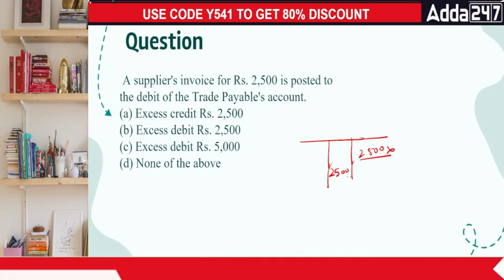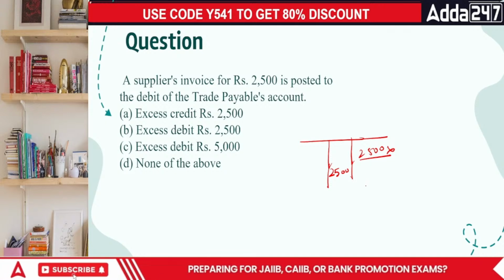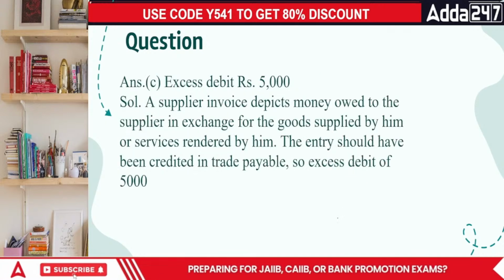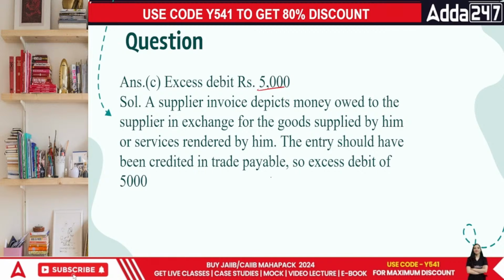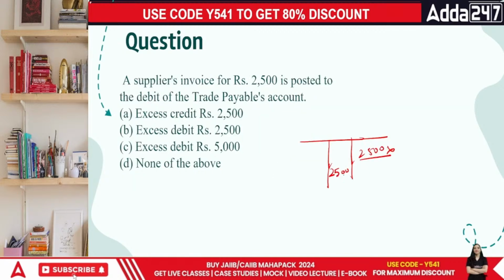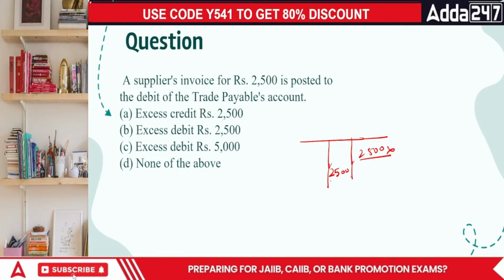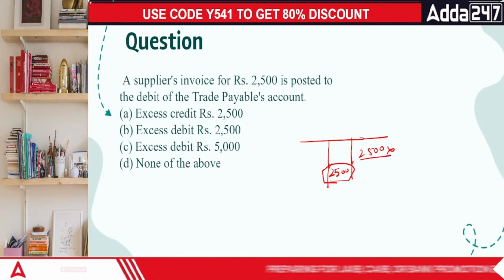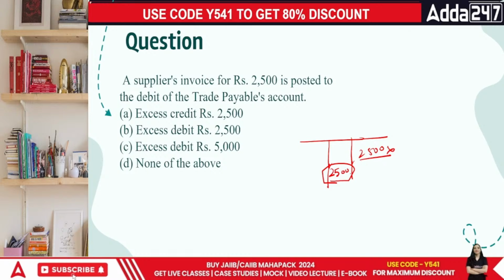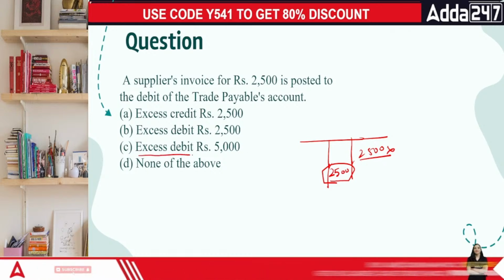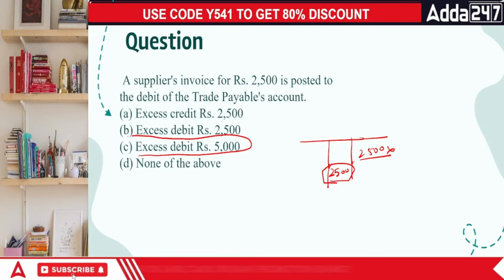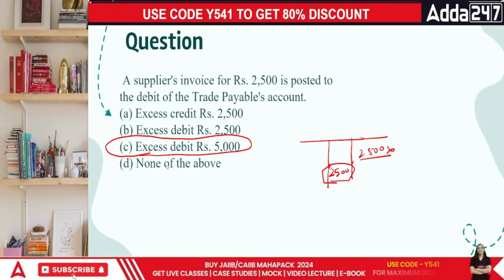That means at this point of time the difference would be of what? The difference would be of 5000. Why, everyone? First of all, this 2500 is missing and this 2500 is added. That means the total difference that we have got is 5000. Done, everyone? Got the idea?